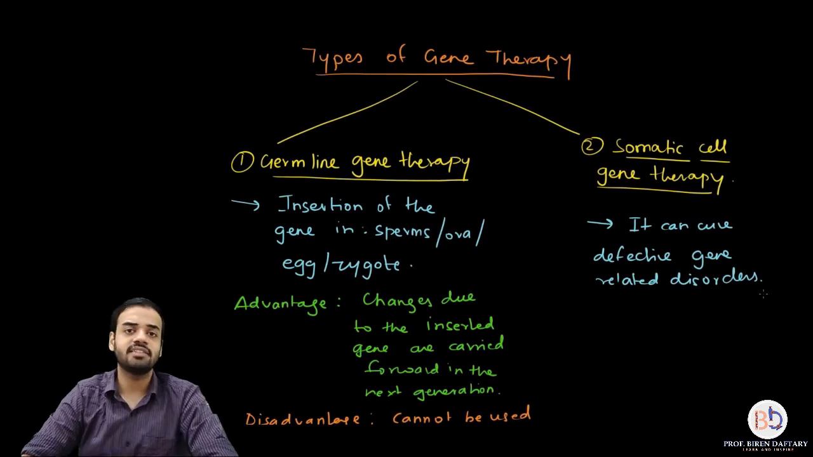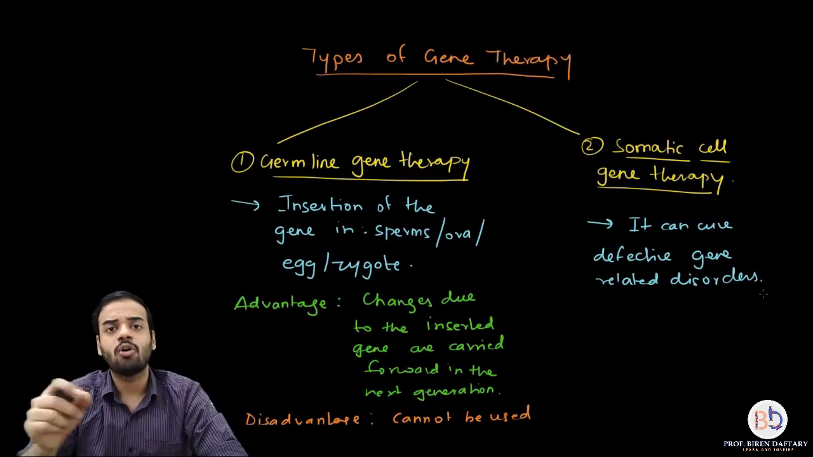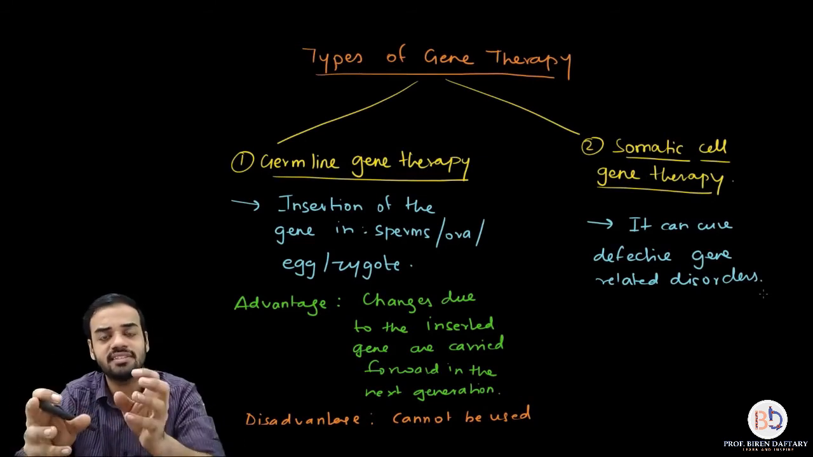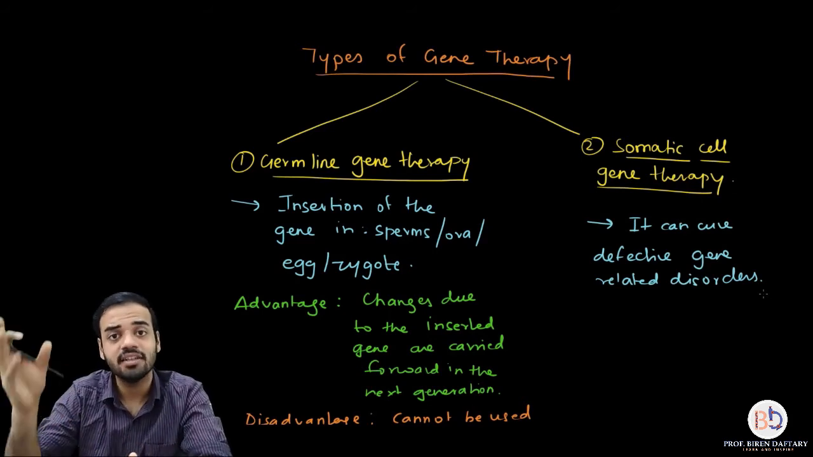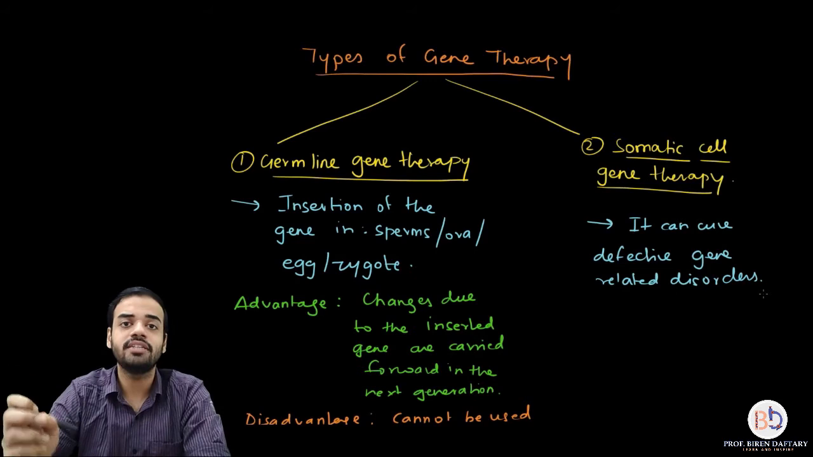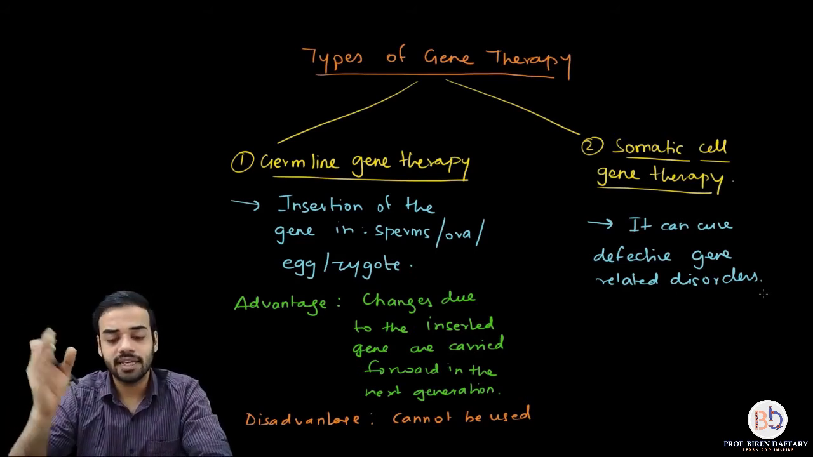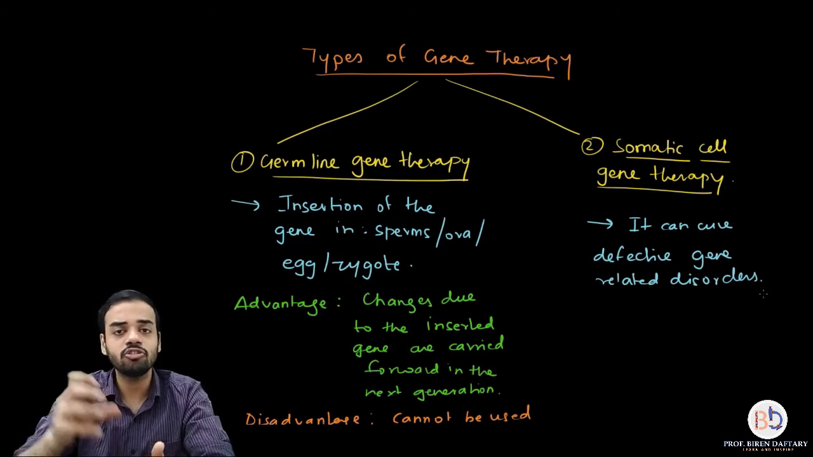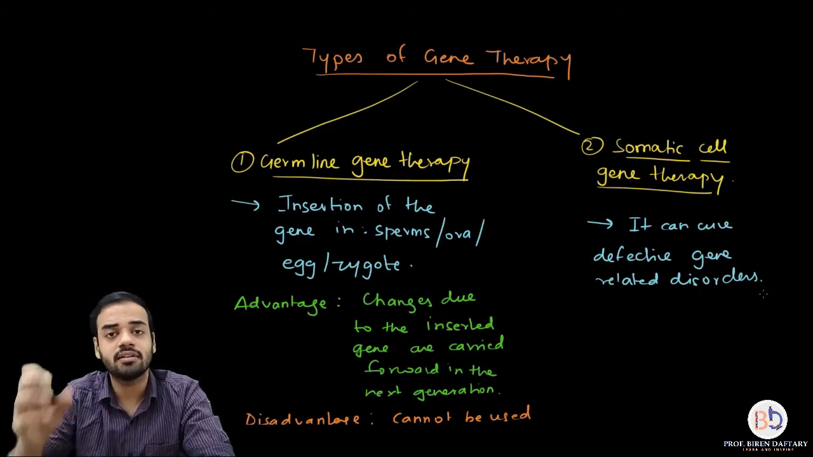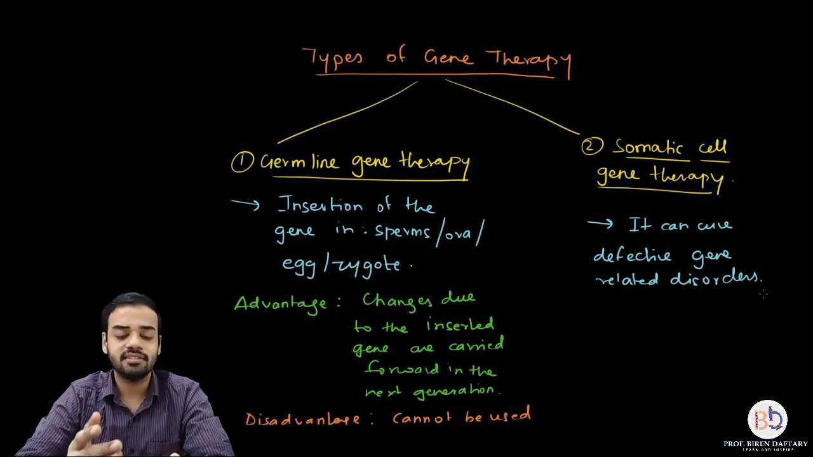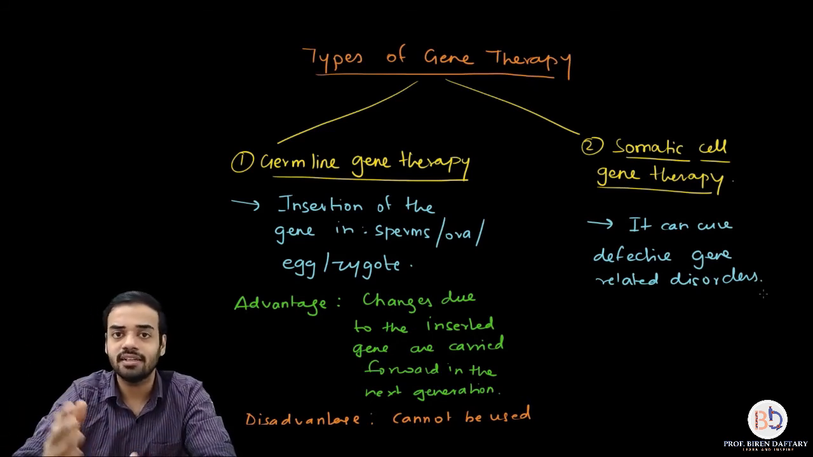There is germline gene therapy, where the required gene is inserted into the germ cells or the germinal cells or the gametes. These cells have 23 chromosomes only, they are formed by meiosis. Whereas in somatic cell gene therapy, you insert the gene into a proper diploid body cell, which is any cell apart from gametes. Somatic cell gene therapy can be used to cure many diseases, whereas germline gene therapy cannot be used in the case of humans for ethical and technical reasons.